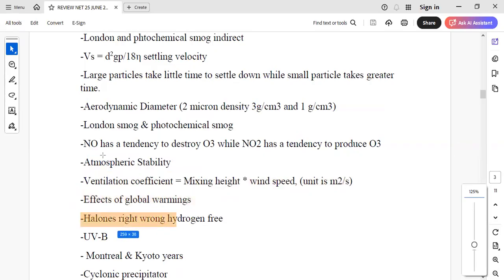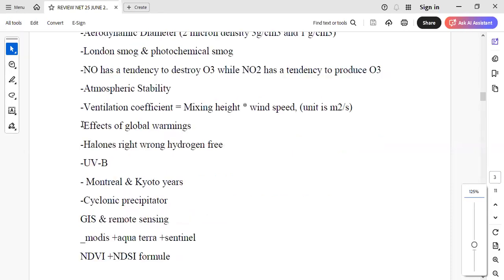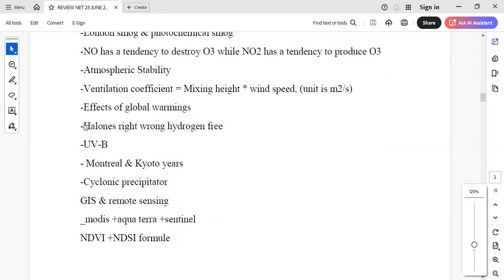Then halogen, which is hydrogen free. They wrote that it will not deplete ozone, which was the incorrect statement. This question was there. They have also asked about UVB, right, whether it is absorbed by the stratosphere or not. They also asked about Montreal and Kyoto Protocol years. Then a cyclonic precipitator question was there.